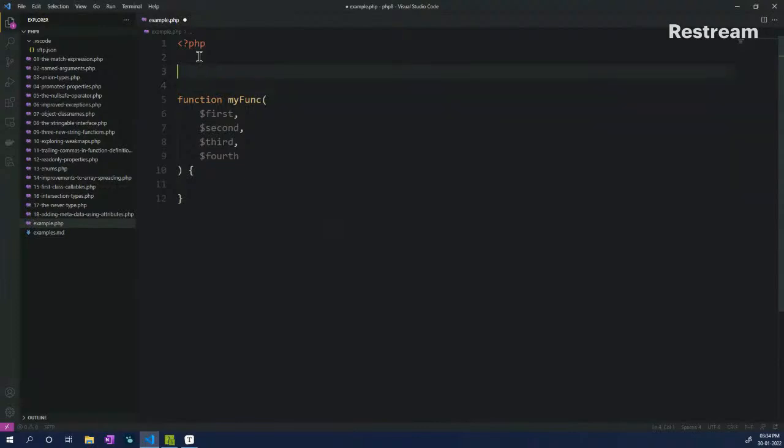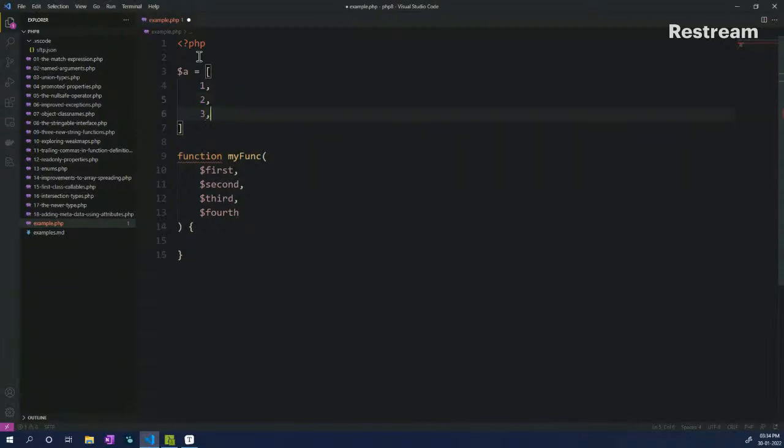So in an array, for example, if I declare an array something like this, I can actually add a comma after 3 and then save, and there is no error. But if I do this in PHP 7, it will throw an error. If you have a trailing comma after your argument, you will get an error. But in PHP 8, this has been taken into consideration, and now you don't have to worry about a trailing comma after your arguments. So this is a new feature.